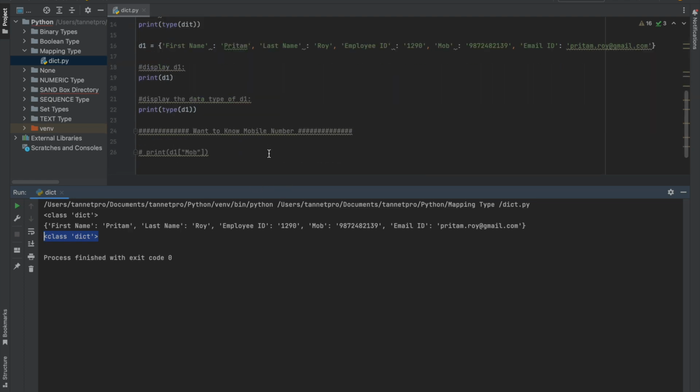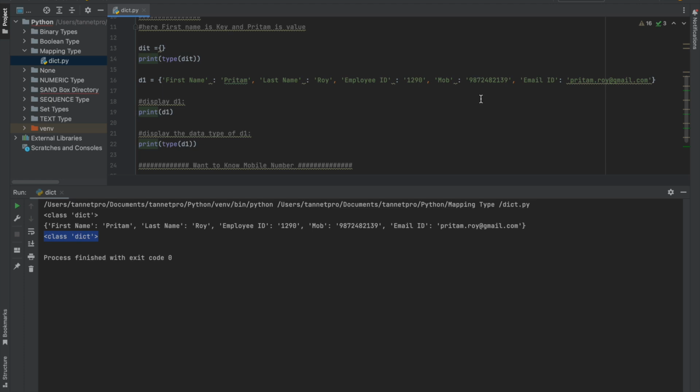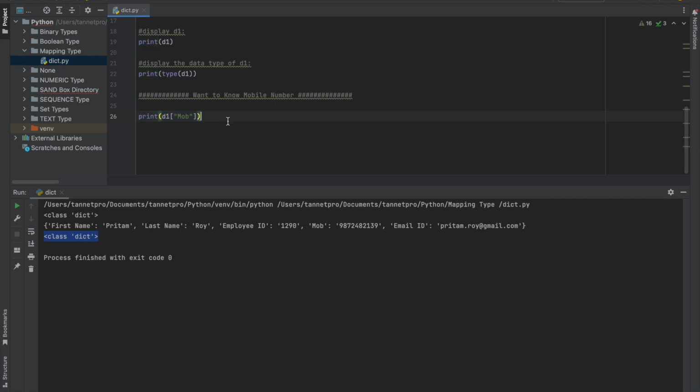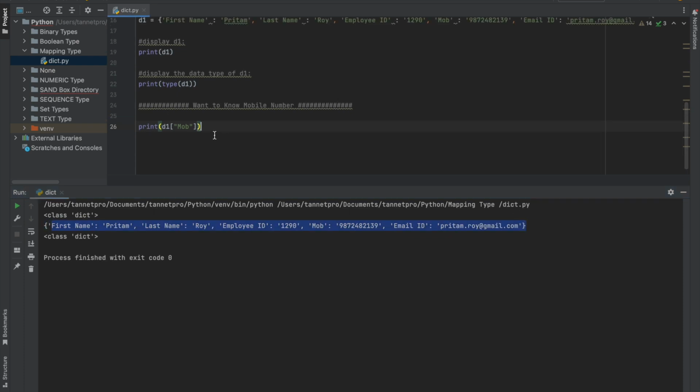Another thing is, if I want to see a specific value from this dictionary, what do I do? Just imagine I want to see the mobile number. In this whole entire dictionary, I want to see one value, that is the mobile number. So my command would be print D1.